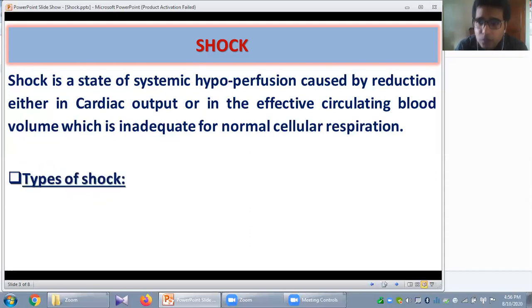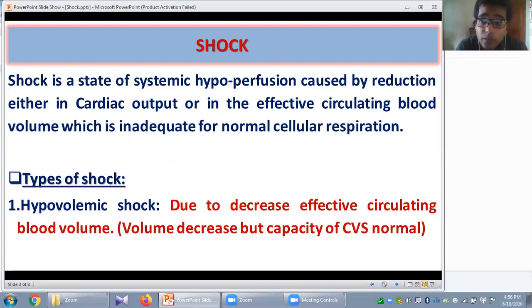What are the types of shock? According to pathophysiology, there may be four types of shock. Number one, hypovolemic shock. I have already explained this. Hypovolemic shock is where there is a reduction of your blood volume or intravascular volume. The capacity is okay, that is 5 liters, but now your blood volume is less